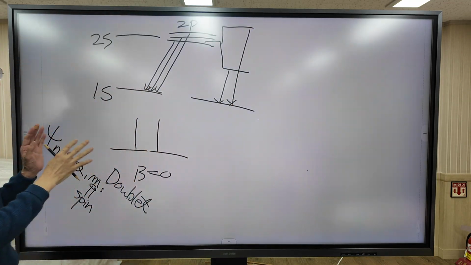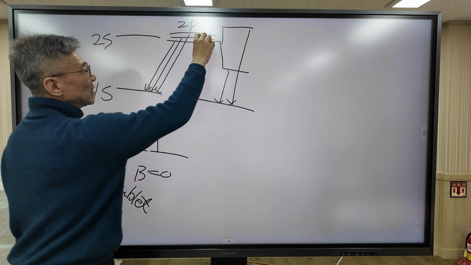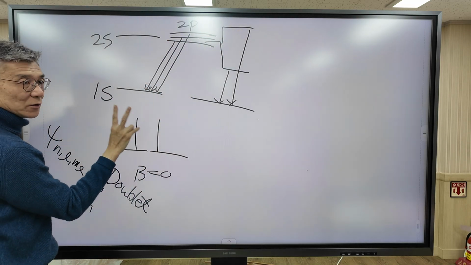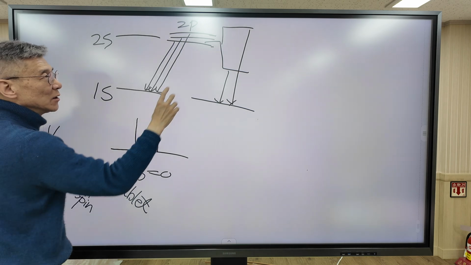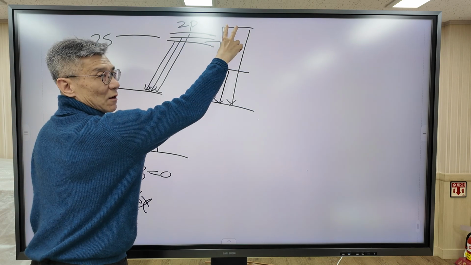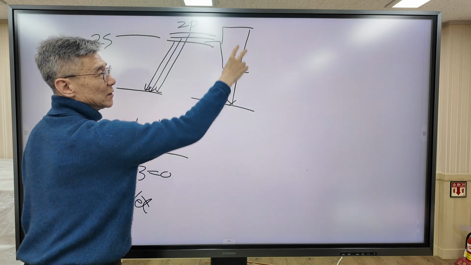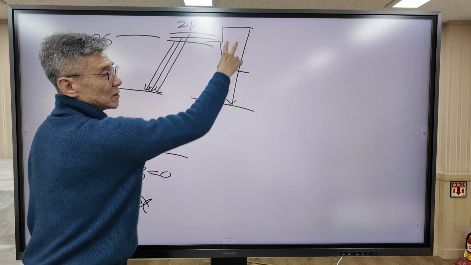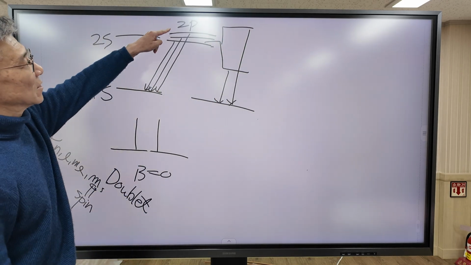We don't know yet why 2p orbitals are split, but according to experimental observation, we obtain a doublet. It means that the 2p orbital is split already without a magnetic field. The question is why 2p orbitals are split. This is the question.